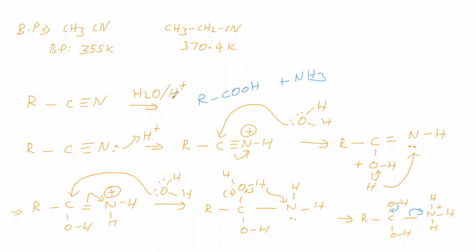So cyanide on hydrolysis in the presence of acidic medium gives carboxylic acid and ammonia. This ammonia with acid gives ammonium ion. So cyanide on hydrolysis gives carboxylic acid, whether it is aliphatic or aromatic, it will undergo hydrolysis and will give carboxylic acid.